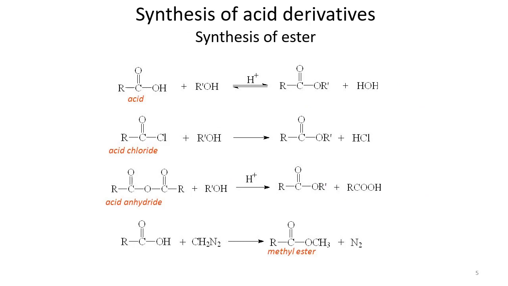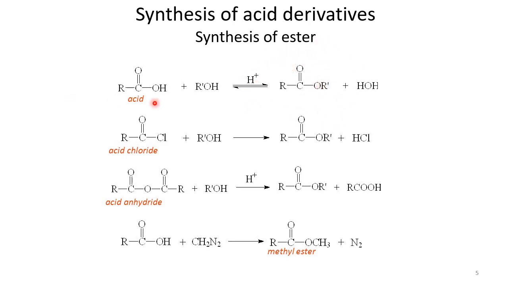So we are going to start the synthesis of acid derivatives. We have discussed many acid derivatives, but we are going to focus on four of them. One of them is ester, and then anhydride. The third one is acid chloride, and the fourth one is acid amides. And when we are talking about ester, if you remember the structure, ester has a similar structure to carboxylic acid, except that we have another R group, that is an alkyl group, present next to oxygen.